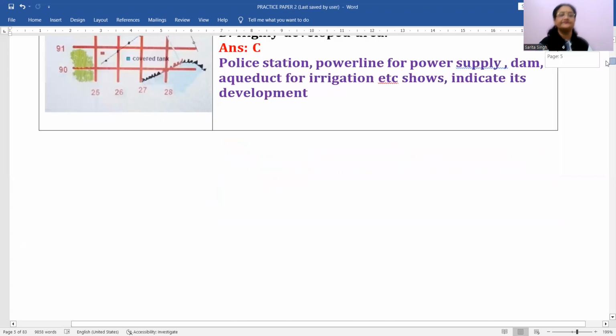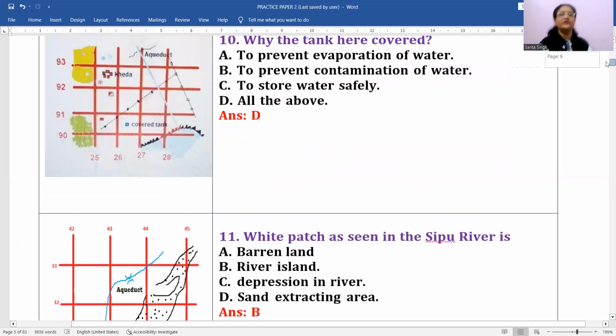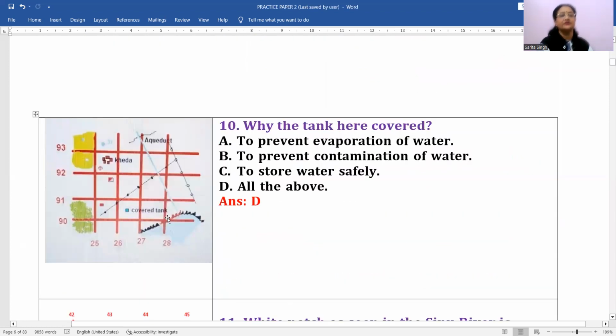Next question is why the tank here is covered. You can see one symbol is there, one square with blue color, right? So this blue colored symbol indicates a tank, covered tank. It's always written over there.